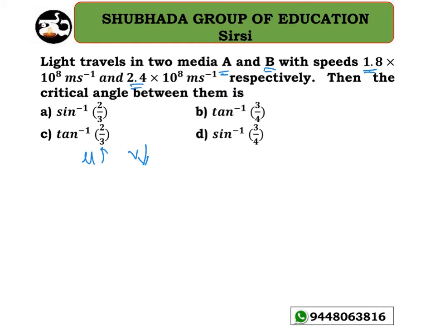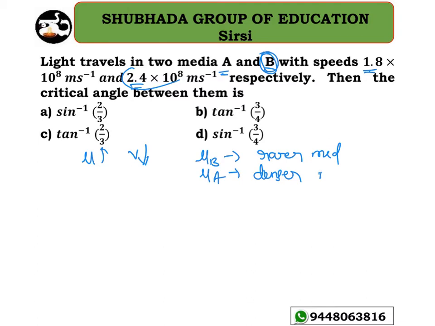Now I can conclude that 2.4, which is medium B, is a rarer medium with less refractive index, so the light can travel faster. Therefore mu B is the refractive index of the rarer medium, and mu A is the refractive index of the denser medium.